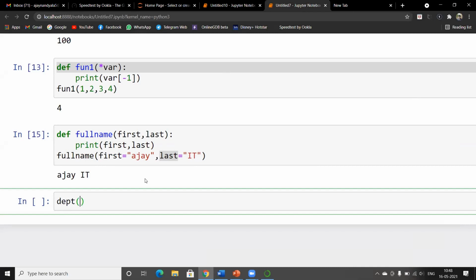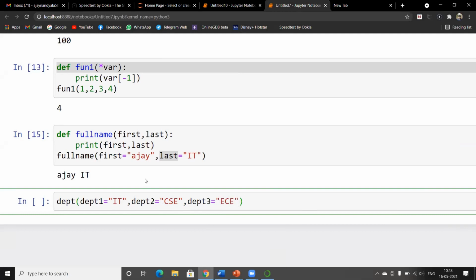So we declare each department to a particular value as department 1 is equal to IT. And we take another argument as equal to, let's say, CSC. And let's say take another department. And the value would be EC.